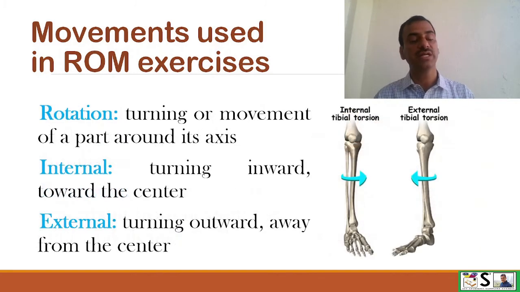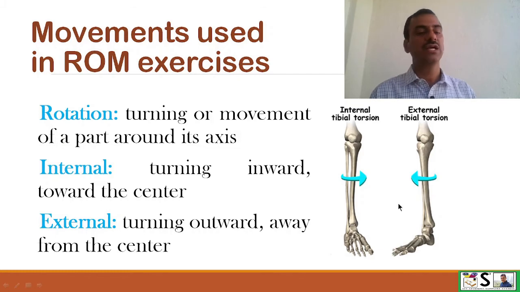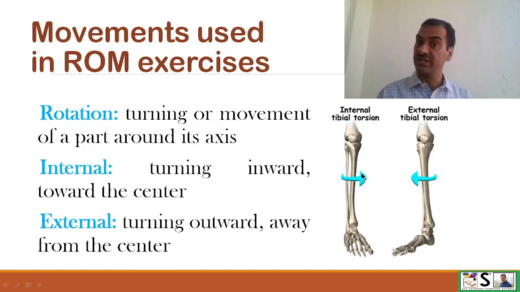Then another movement is rotation. Rotation means turning or movement of a body part around its axis, like when we are moving our leg like this or our hand like this. There are two types of rotations. Internal rotation, where turning is inward or towards the center, so moving like this. And external rotation means turning outwards or away from the center, like this.